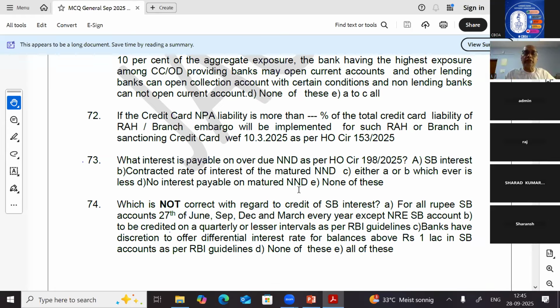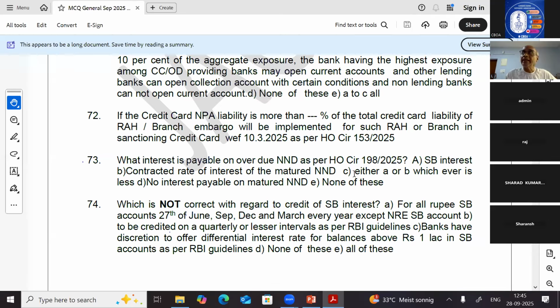Now, the bank has introduced the same concept for NND. So what interest is payable on overdue NND as per HO Circular 198/2025? A, SB interest; B, contracted rate of interest on the matured NND; C, either A or B, whichever is less; D, no interest payable on the matured NND; E, none of these.